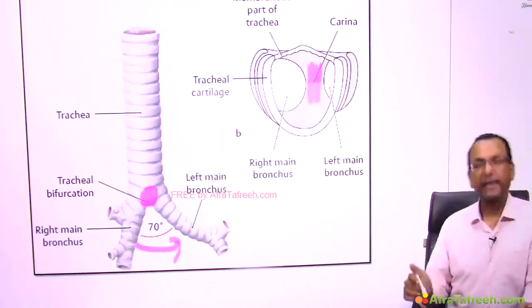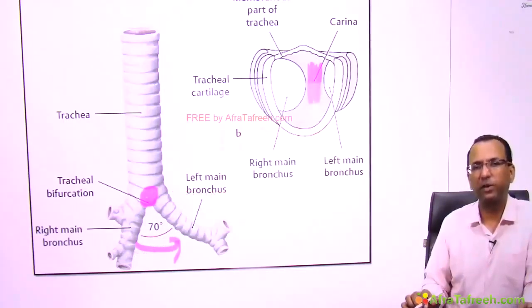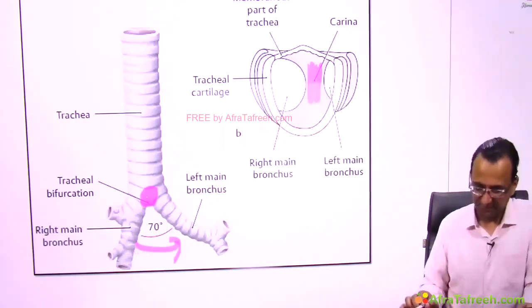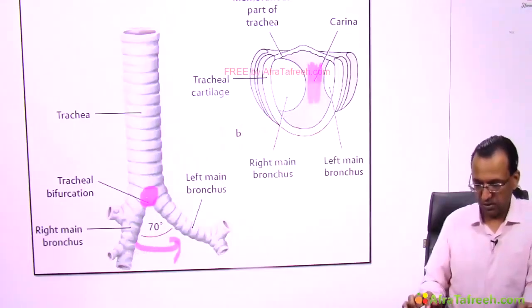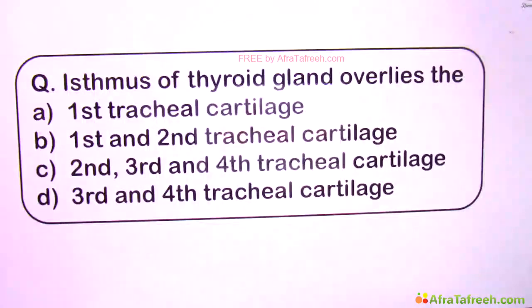Now, some books will say carina is at T4 level. Some will say just between T4 and 5. Some will say upper part of T5. Some will say upper part of T6. That is a controversy. So we'll discuss it again in the thorax. I'm telling you again and again. Okay. So we wait. Yes, you wait. But here you answer the question.